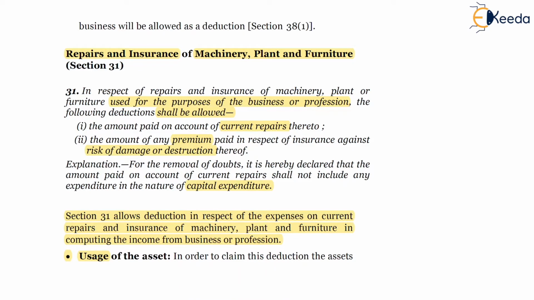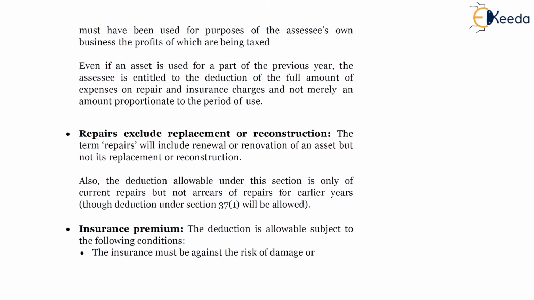Friends, after studying the difference between the active use and the passive use, now on your screen, usage of the asset. In order to claim this deduction, the assets must have been used for the purpose of SSC's own business, the profits of which have been taxed.